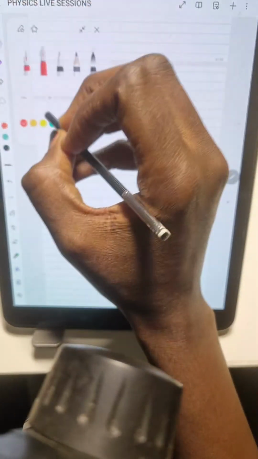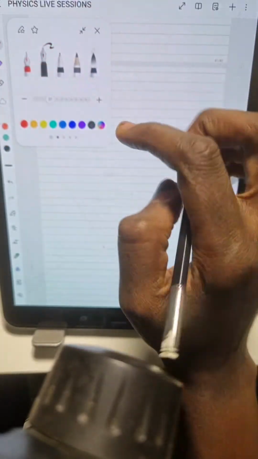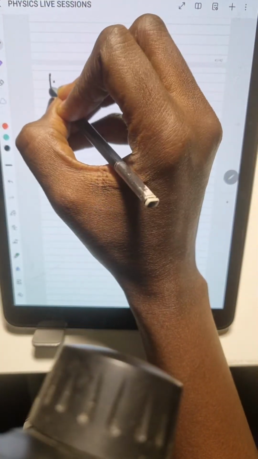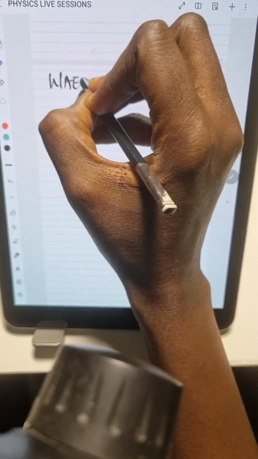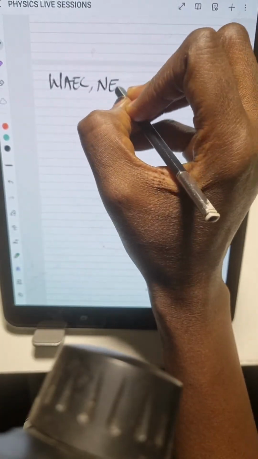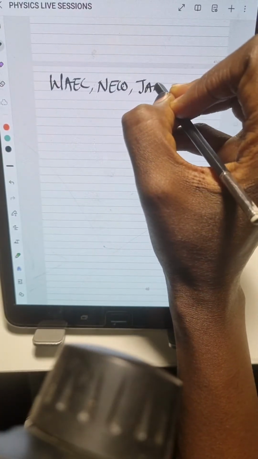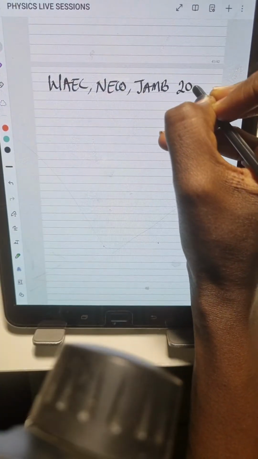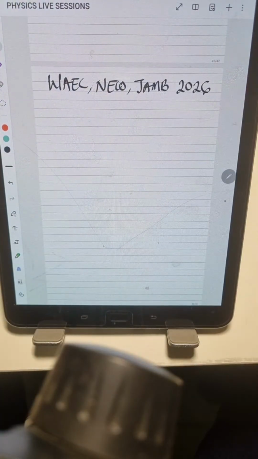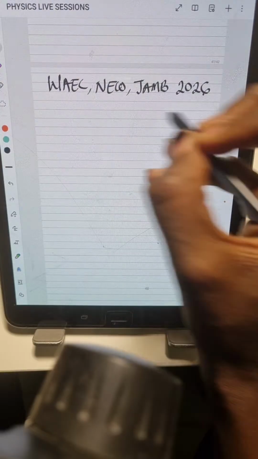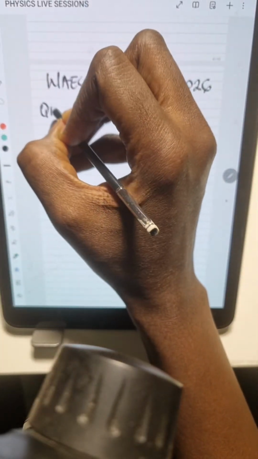So let's get started. To all my examinees, those writing WAEC, NECO, and JAM 2026, we are solving physics questions. I'm going to begin with question 1.